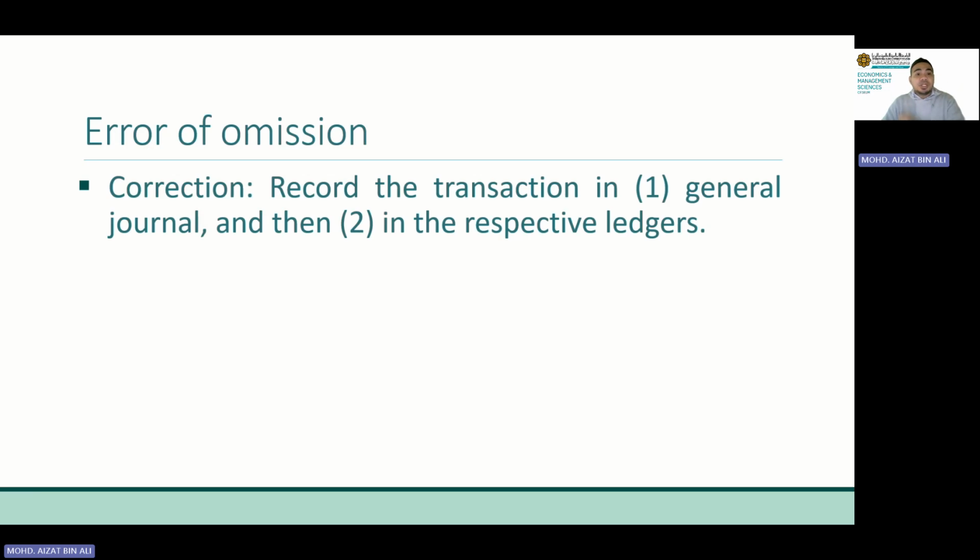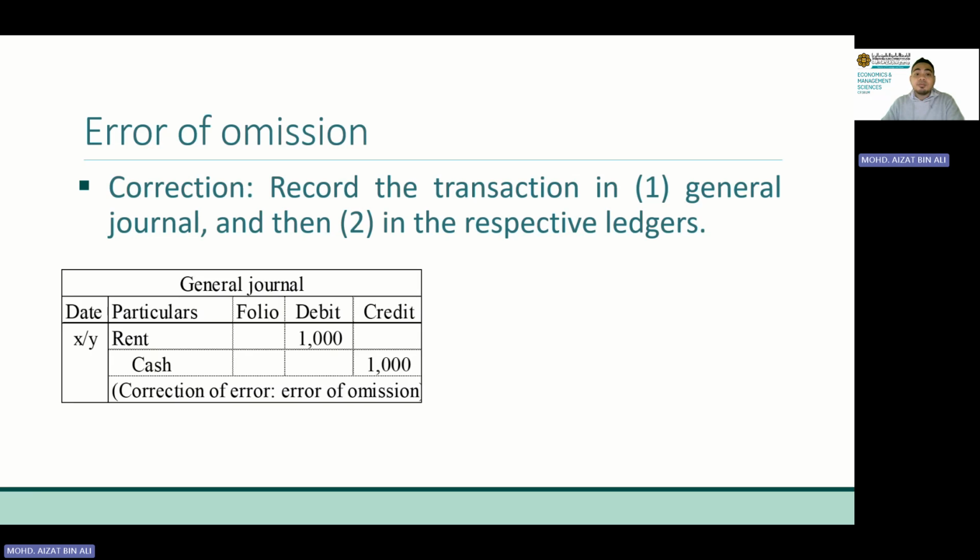Next, for the correction, firstly, you have to remember all corrections need to be recorded in the general journal. That is very important. And after we record in the general journal, we have to post to the respective ledgers. Example here, this is the general journal. You see, debit rent, credit cash. This is the amount.